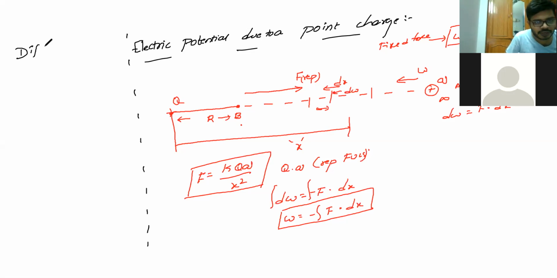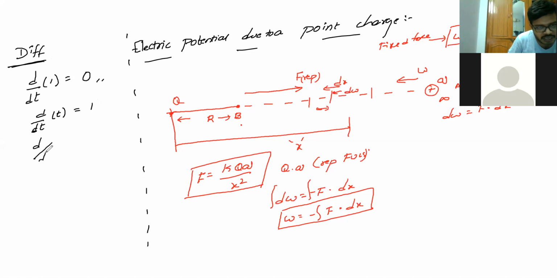A few formulas for differentiation, which are useful for our physics. Differentiation, d by dt of a constant. Remember, differentiation of any constant is 0. If it is 1, 2, 3, 4, any constant, the answer is 0. Differentiation of the same variable, if we are differentiating with the same variable, it will be 1.